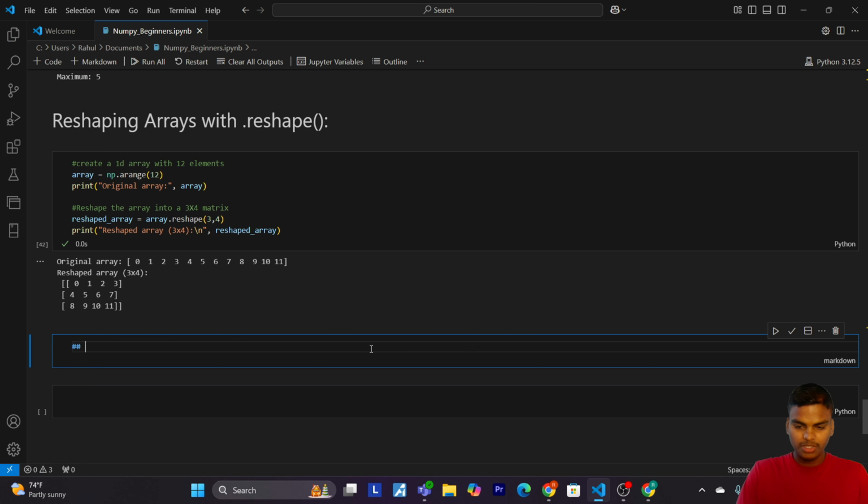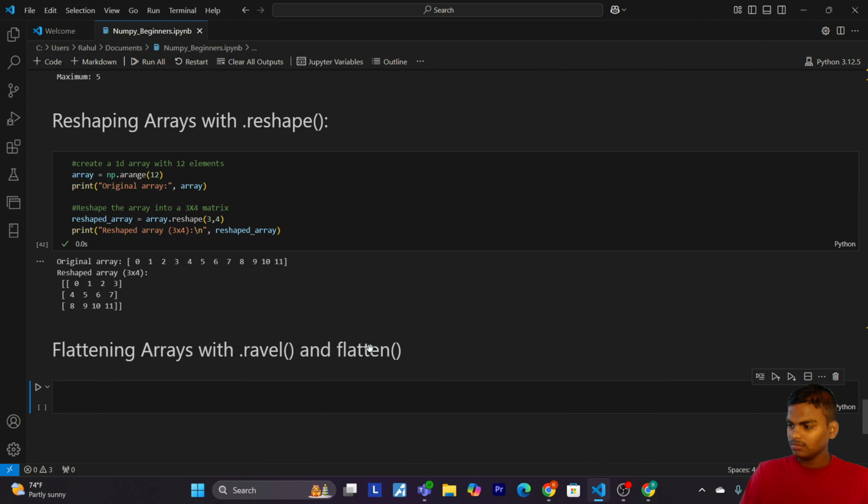Flattening arrays with the .ravel method and the flatten method. Flattening is the process of converting a multidimensional array into a 1D array. So let's explore two methods. First of all, flattening using ravel.